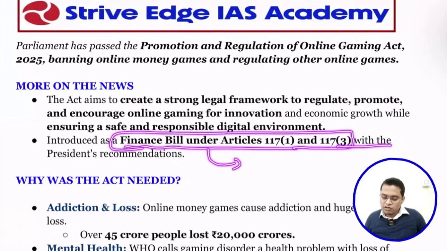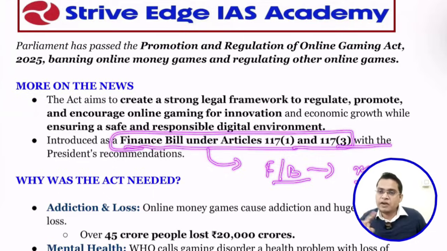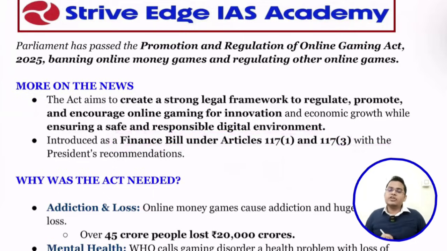So it is your homework. We have to study about finance bill and money bill. So what is a finance bill and a money bill? What are the differences between a finance bill and a money bill? Which bill is introduced in Parliament, in the Lok Sabha? So please study the differences in detail. So whatever homework I am giving, please do that. Okay, this is your homework. So you have to study the difference between finance bill and money bill. So this can be a very good question in your UPSC prelims.